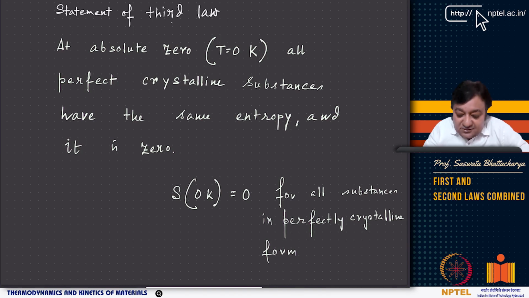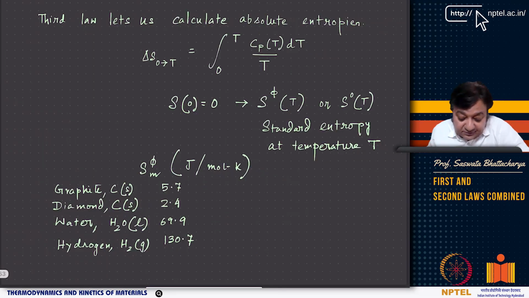Now at the absolute 0 temperature, all perfect crystalline substances have the same entropy, and the value of the entropy is 0, right? So all perfectly crystalline substances will have 0 entropy at absolute 0 temperature, right? S at 0 K is equal to 0 for all substances in perfectly crystalline form. So this is what we know.